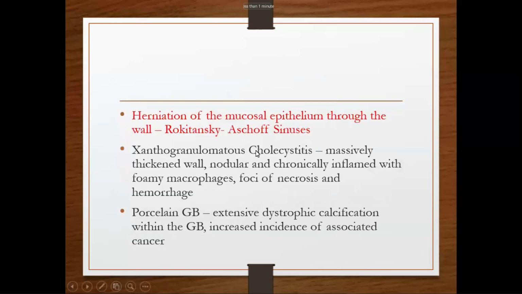Xanthogranulomatous cholecystitis means that if foamy macrophages are present in the lamina propria of the gallbladder, it is known as xanthogranulomatous cholecystitis. This condition is triggered by rupture of the Rokitansky-Aschoff sinus into the wall of the gallbladder. If there is rupture, there is accumulation of macrophages that have ingested biliary phospholipid, which is normally present there. These macrophages ingest the biliary phospholipid, and such lipid-containing macrophages are the macrophages which have ingested that biliary phospholipid.